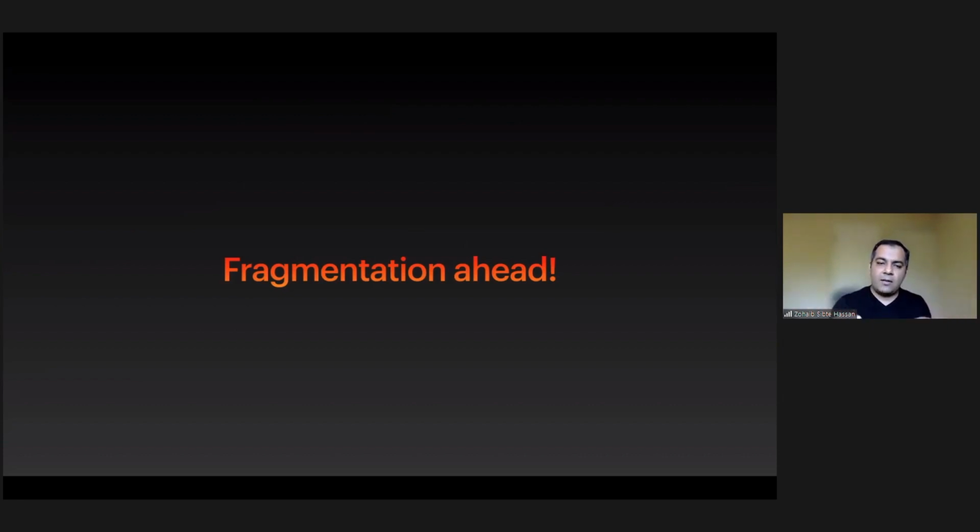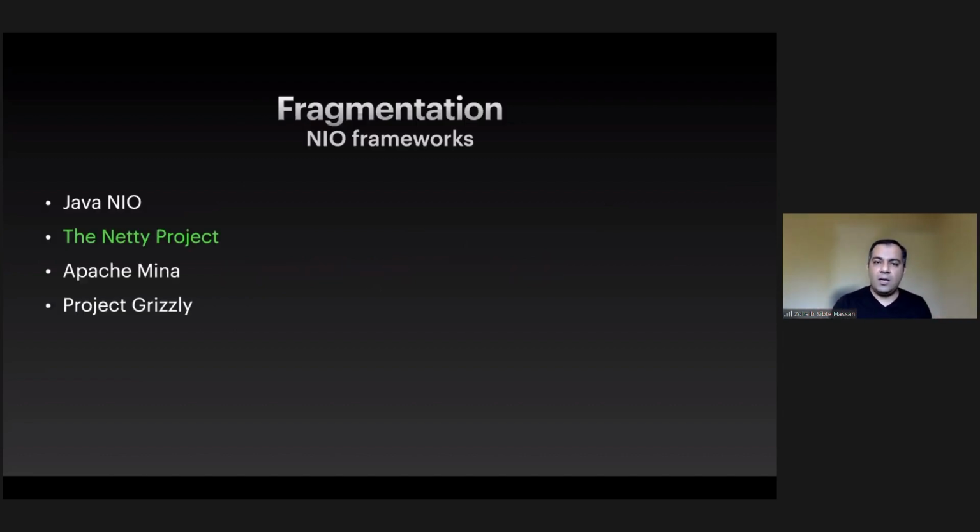Let's start with the fact that I want to do asynchronous IO. What are the options for doing asynchronous IO? There are a bunch of frameworks out there that would let you do this. Java has its own NIO. Then there's the Netty project, which is probably the most famous one. Then we have Apache Mina and Project Grizzly. You can go and look at them, and each of these open source projects has its own pros and cons.